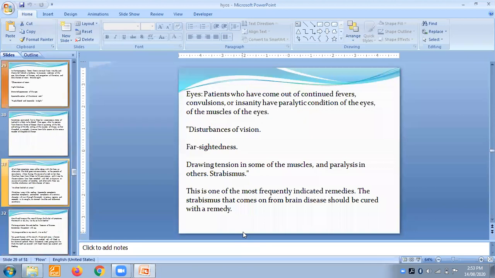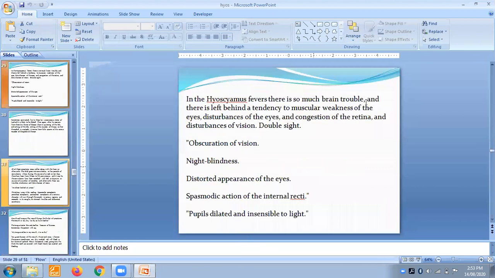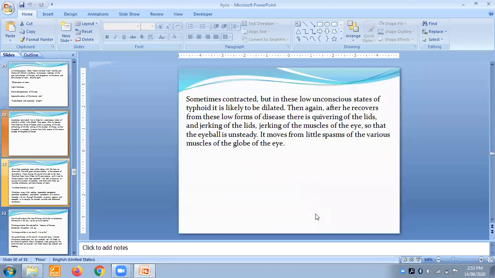Okay, we'll move further. In the Alzheimer's fever, there is much brain trouble, and there is left behind a tendency to muscular weakness of the eyes, disturbances of the eyes, congestion of the retina, and disturbances of vision. Double sight, obscuration of vision, night blindness, distorted appearance of the eyes, spasmodic action of internal recti, pupil dilated and insensible to light. Okay, so all the complaints which are related to paralytic affections of the eyes, you will get in this remedy. Sometimes contracted, but in a low unconscious state of typhoid, it is likely to be dilated.